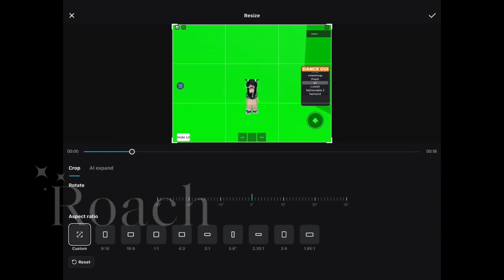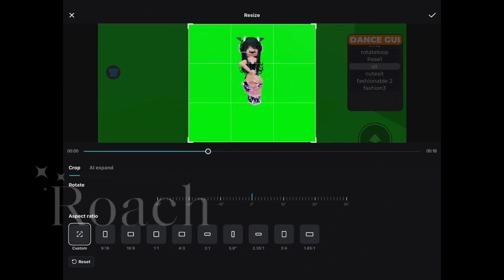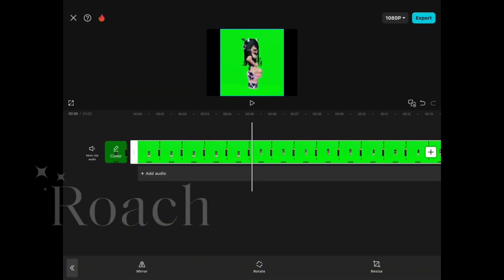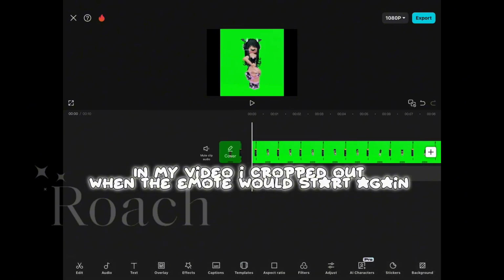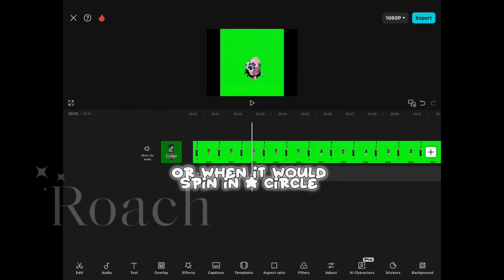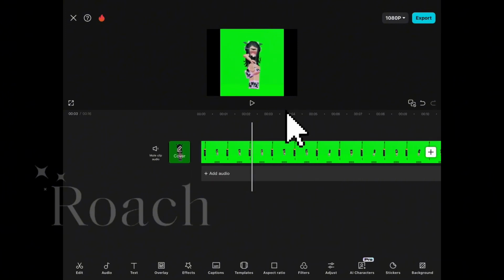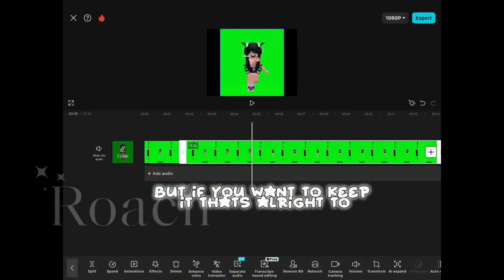Crop out all the things besides your avatar. Check if you like it. In my video, I cropped out when the emote would start again, or when it would spin in a circle. But if you want to keep it, that's all right too.